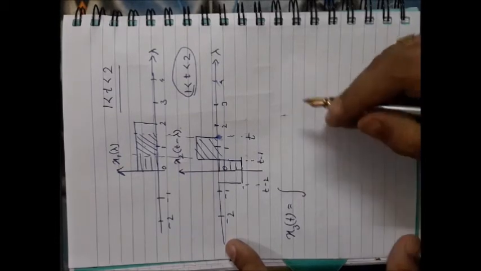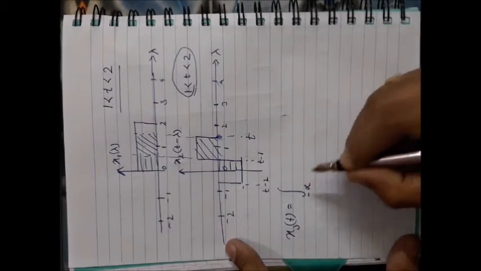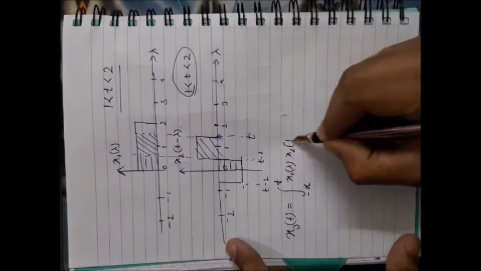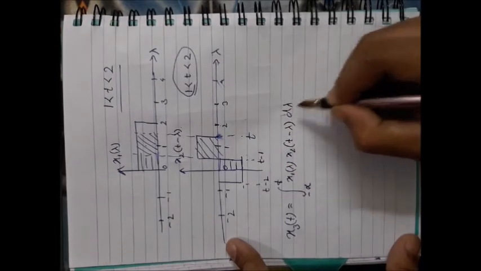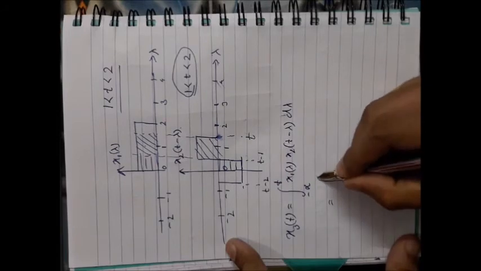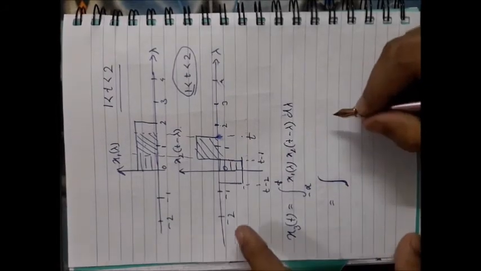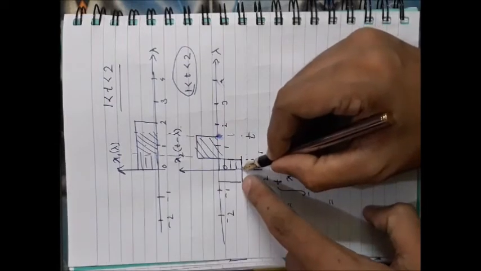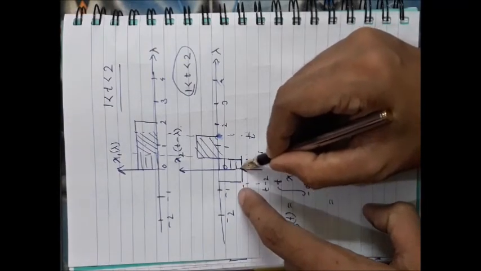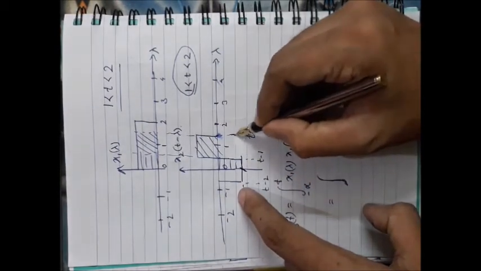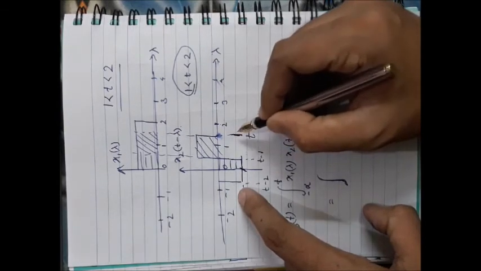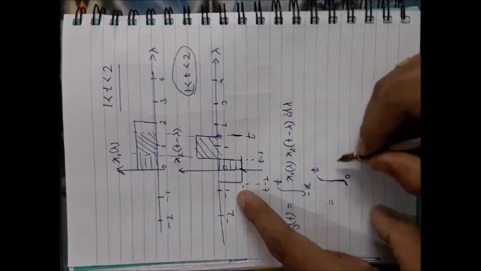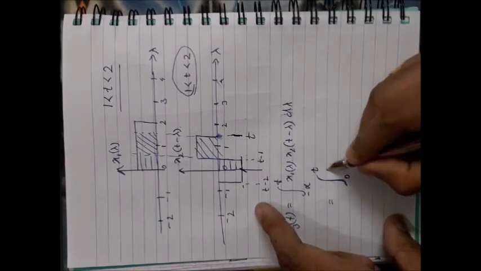Now see that again, minus infinity up to infinity, x1 lambda, x2 t minus lambda d lambda. Now see that the overlap starts at 0 and ends at t. So your limit will be from 0 up to t.